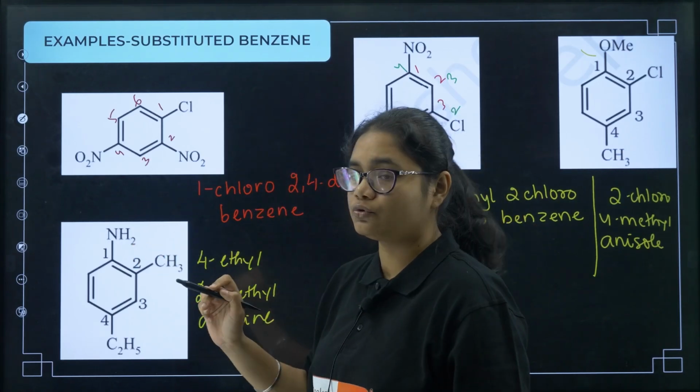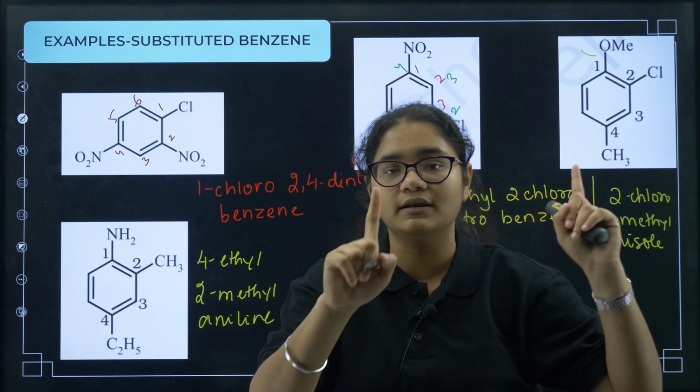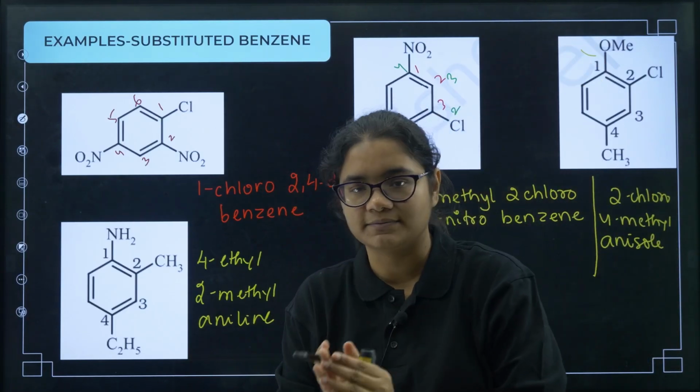Okay, so if NH2, OCH3 or OH is present, then that functional group should be given the number 1. Then you should write whether to go left hand side or right hand side based on the substituents present.